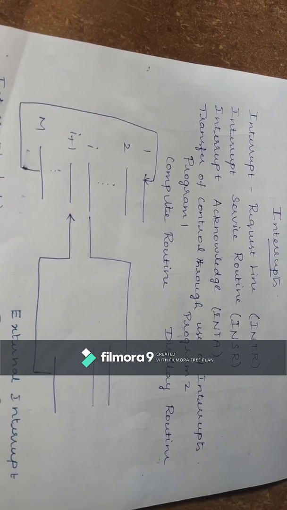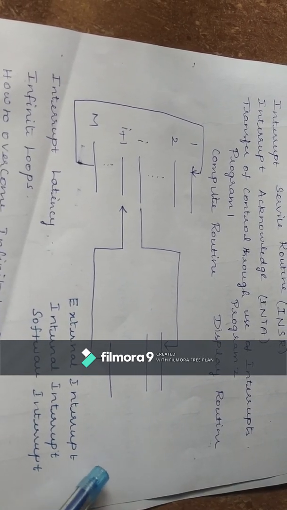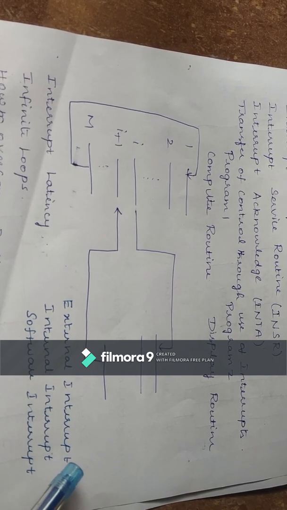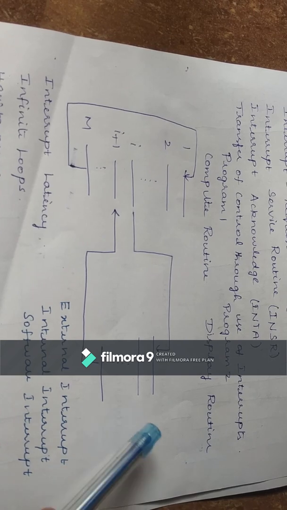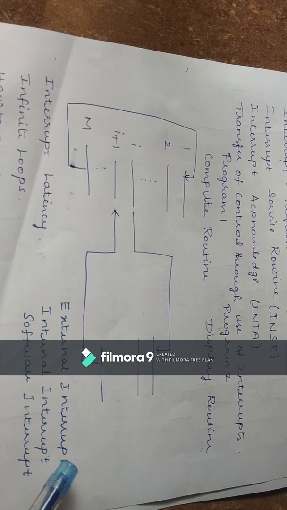Next is types of interrupts. First is external interrupt, then internal interrupt, then software interrupt. So what is an external interrupt? Just now we discussed an example, which is a good example of an external interrupt.